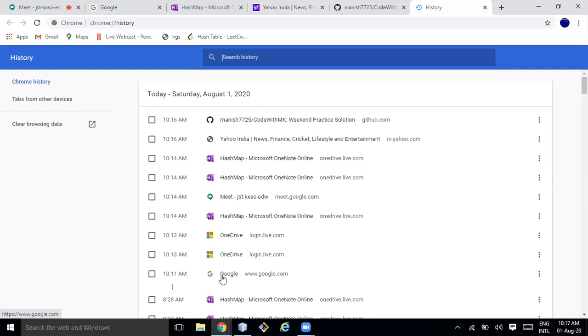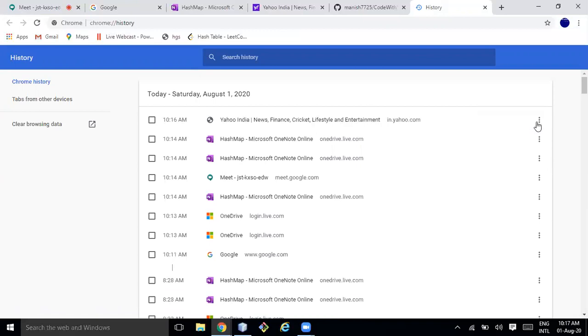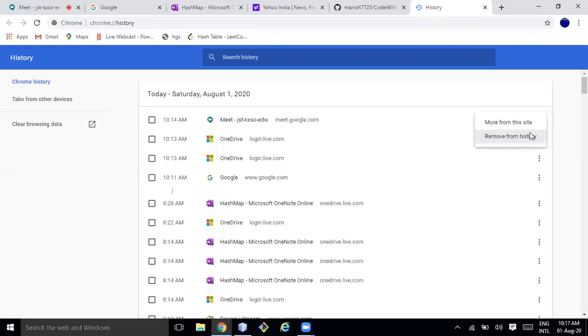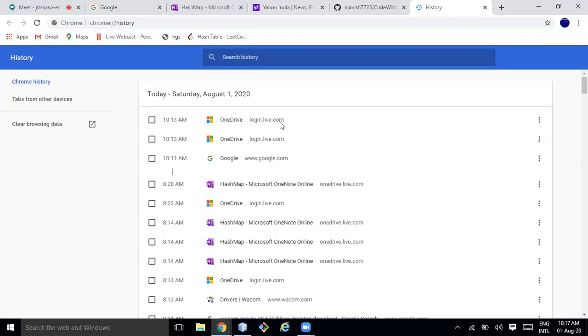So at this time I searched for Google, I searched for OneDrive, and so on. This is kind of pushing everything. And if I delete an entry, removing it from history, this is called the pop operation. At any point of time, I can know what the top element is. Again, let's say I deleted this element, then I can say, yes, this is the top element.